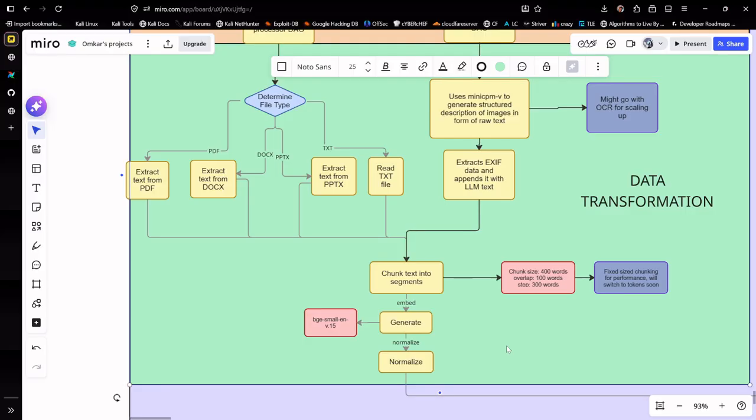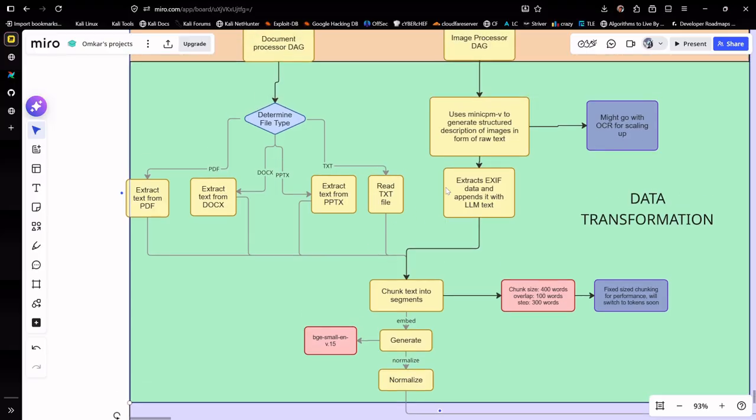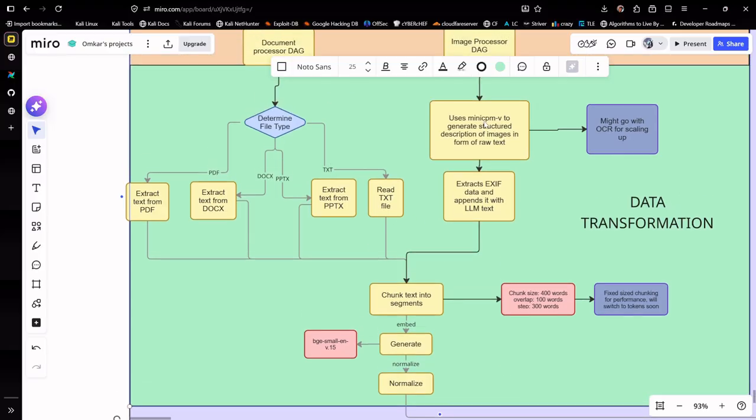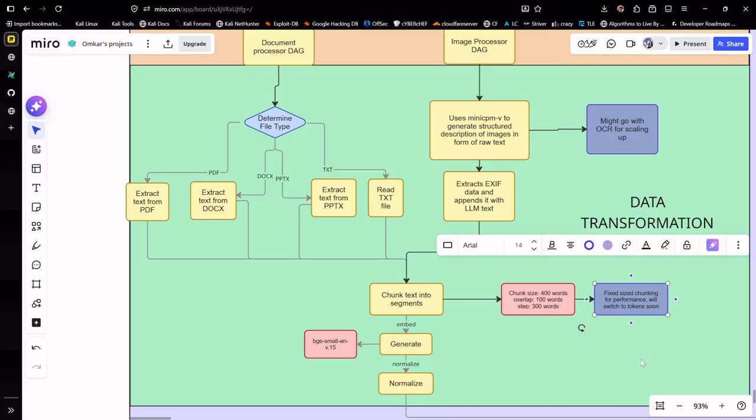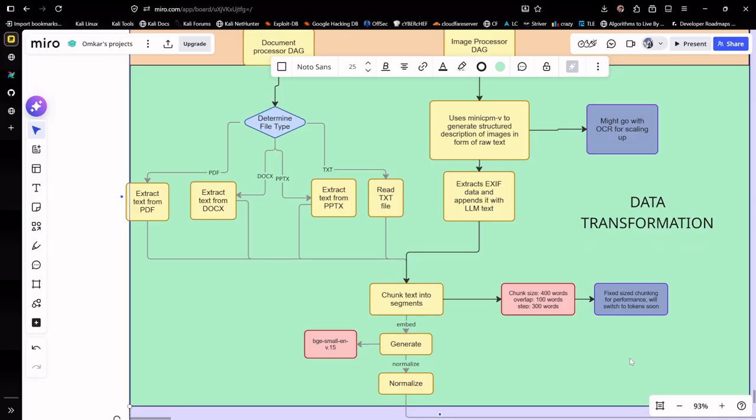The text which comes from these two tags is chunked into overlapping chunks. The chunk size is 400 words, the overlap is 100 words, and the step I'm using is 300 words. I do understand that using words is not really good. I did it for simplicity initially while setting this up, and later completely forgot to turn it into tokens. I'll be switching to tokens soon.